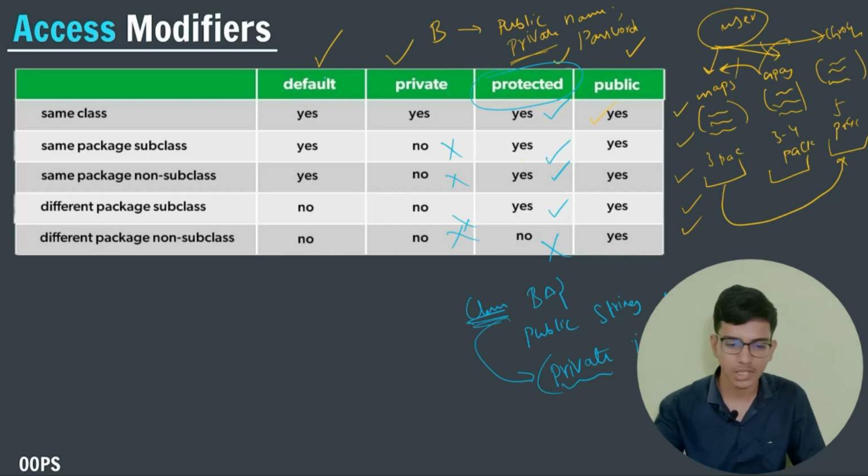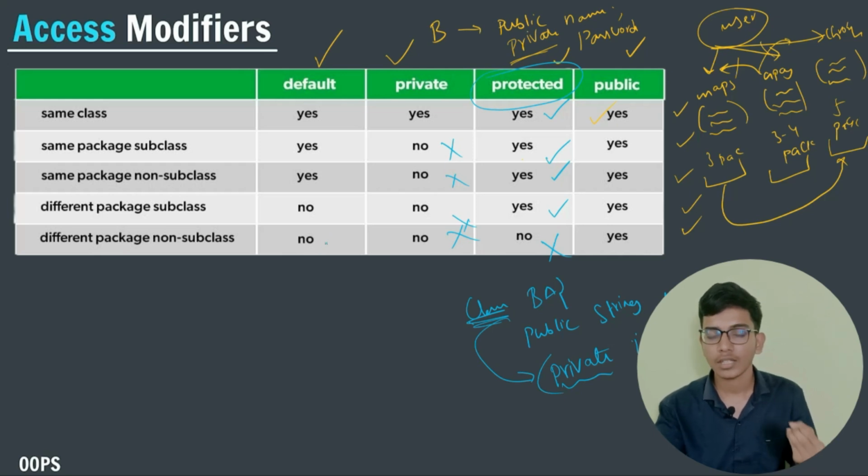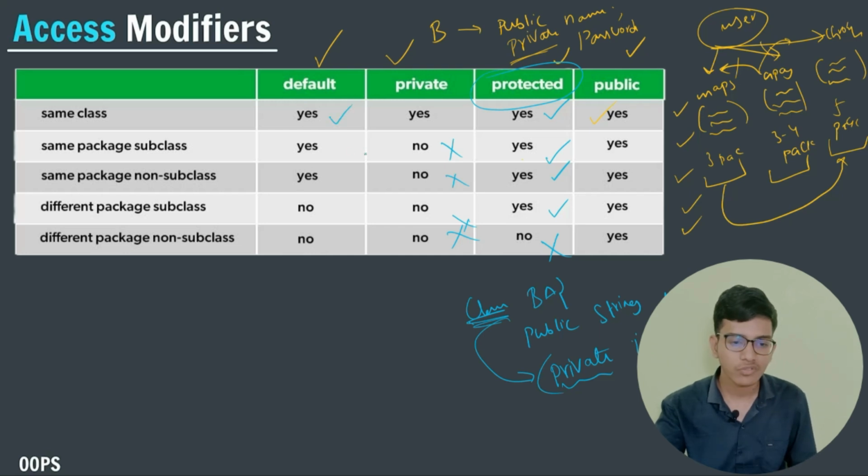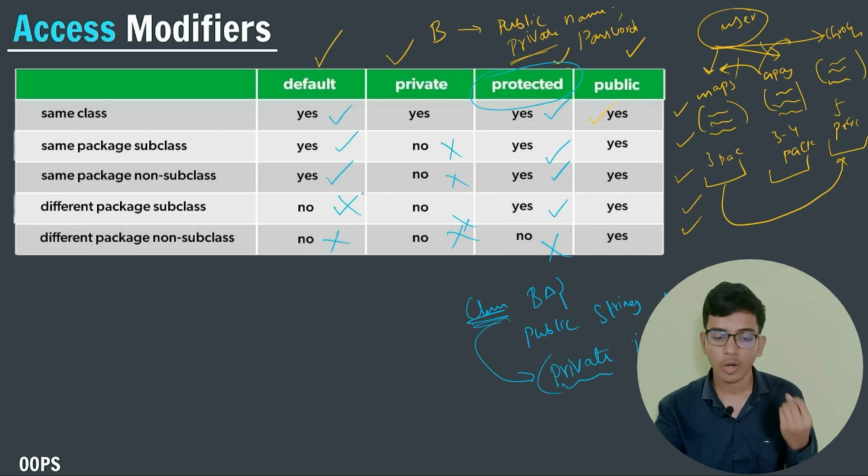I can't access within the subclass, or within the package, or within the subclass package, or outside of the package. Now default: if you don't write anything, then Java will consider it as default. So I can access within the same class, within the same package but not in the subclass of a different package. So this is the concept of default, private, protected and public.